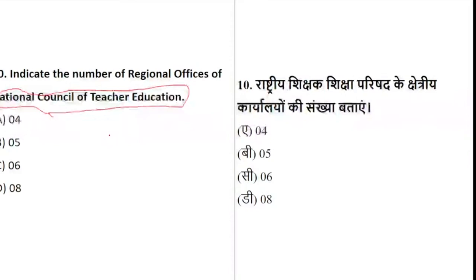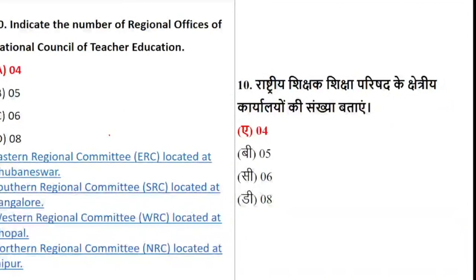The number of regional offices of National Council of Teacher Education is only 4. There are only 4 regional offices. One is located at Bhubaneswar, another at Bangalore, another at Bhopal, and the last at Jaipur. So it is Eastern Regional, Southern Regional, Western Regional, and Northern Region. So there are 4 regions, 4 offices: Bhubaneswar, Bangalore, Bhopal, and Jaipur. These are the 4 regional offices of the National Council of Teacher Education.